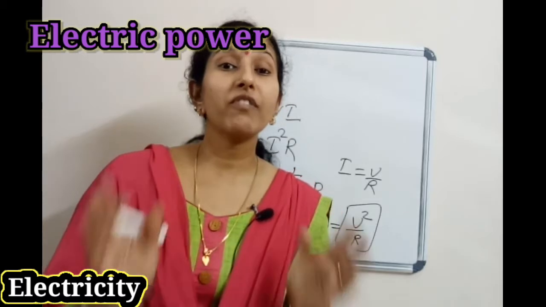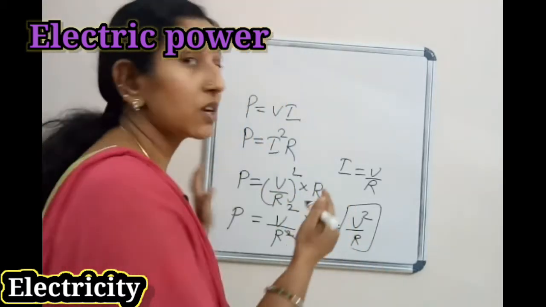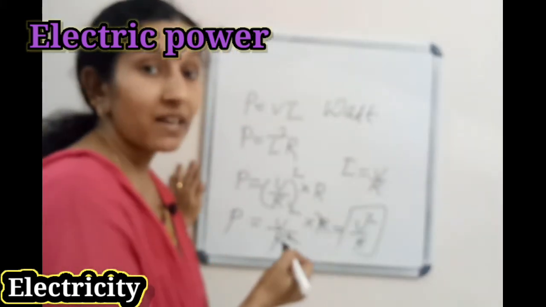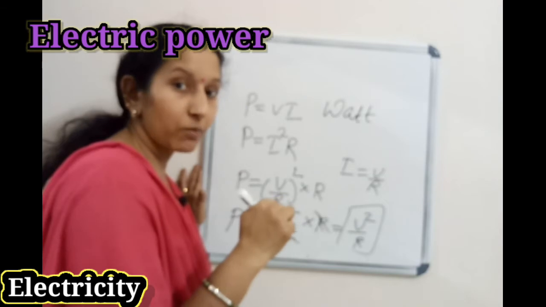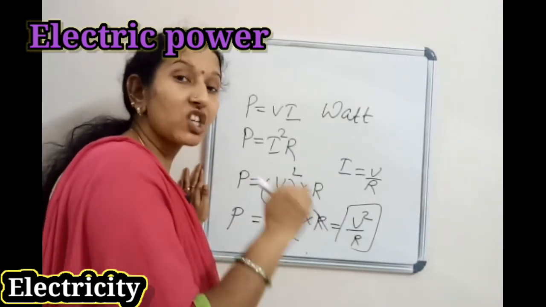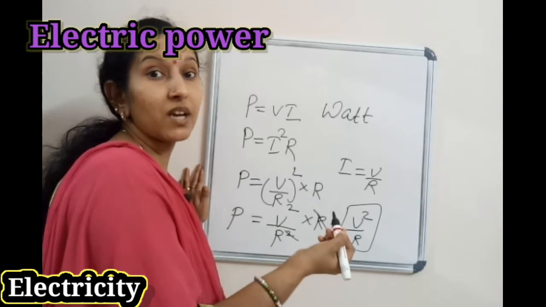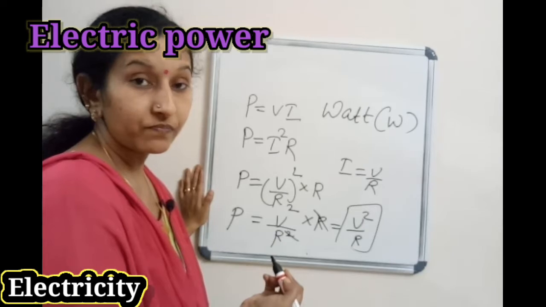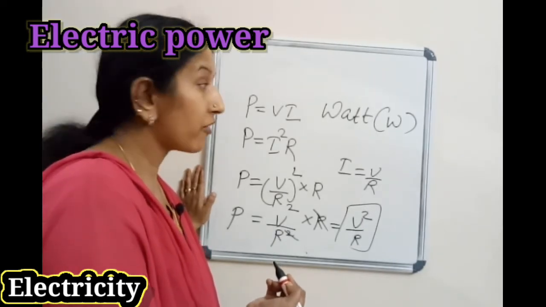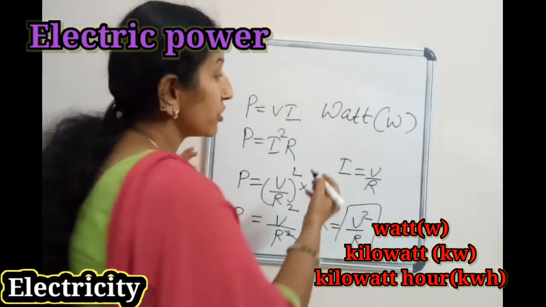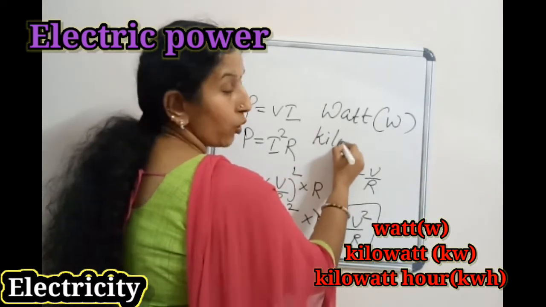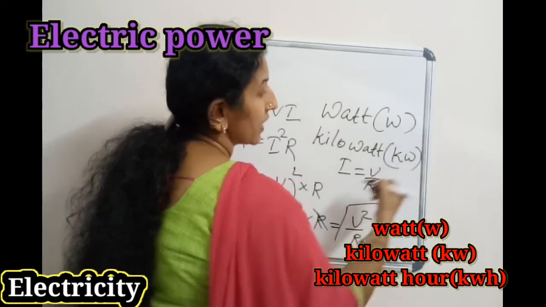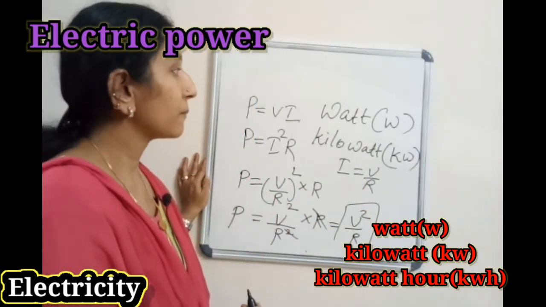The SI unit of electric power is watt. Volt, which we also studied in the same chapter, is the SI unit of potential difference, and watt is the SI unit of power; W is used for watt. The larger unit of power is kilowatt, kW.